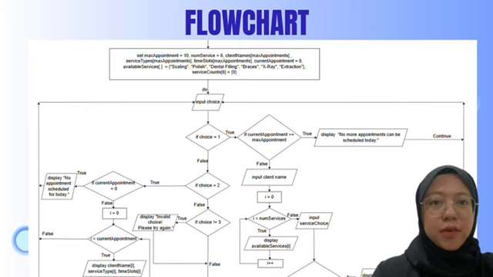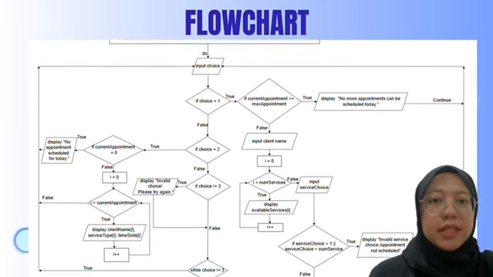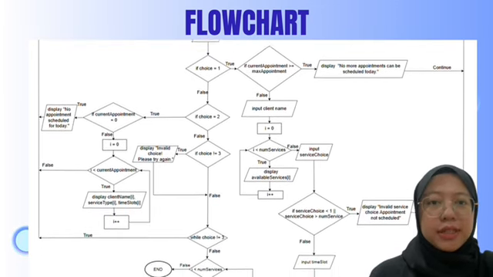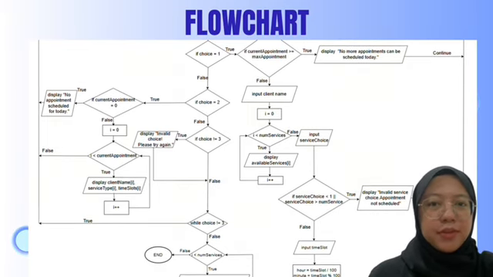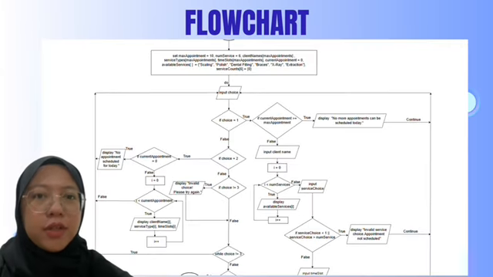For user options, the system offers 3 key options catering to the user's needs. First, schedule a new appointment, the main function of the system. Second, view existing appointments to stay updated on bookings. Third, exit the system for a seamless closing experience. These options are clear, straightforward, and ensure users can navigate effortlessly. For scheduling an appointment, they focus on option 1.